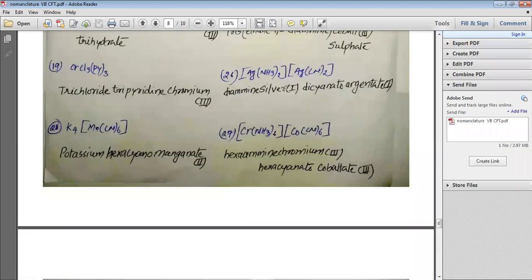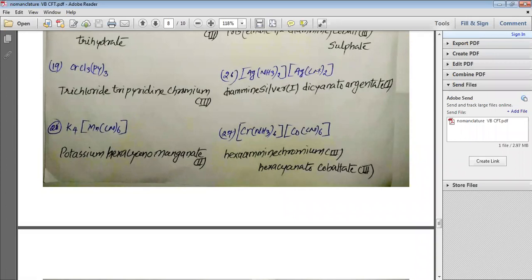Let us look at these two typical cases, which are very different for us. Suppose both the ions are coordination entities. So we should start with the first, which is the positive ion. For the positive ion, we will write about the ligands. Here the ligand is ammine, and there are two ammines, so we will write diammine. As this silver is in the positive ion, we will write silver, and the stable oxidation state for silver is +1. So we will write diamminesilver(I).